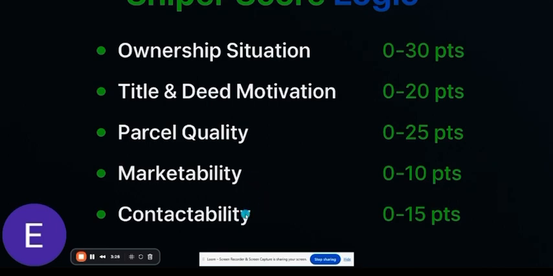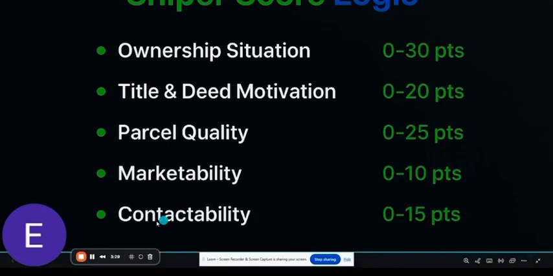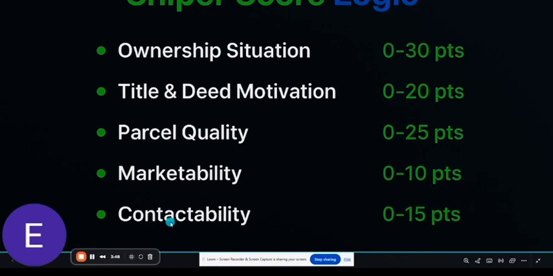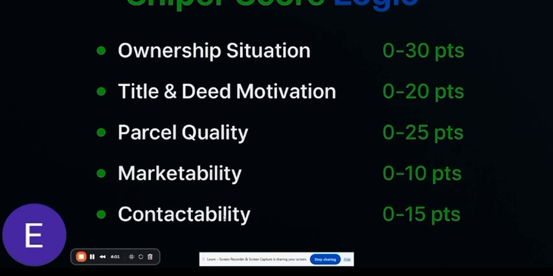All right, now here's the contactability. I said contractability, contactability, right? You can't close what you can't find. If the skip tracing gives us 6 numbers and relatives, that maxes out the points. If we only get one disconnected landline, that lead sinks. So we need more at bats to produce results, right? If you don't have enough data in the CSV file that you upload, then it's probably going to score a little less because of that.